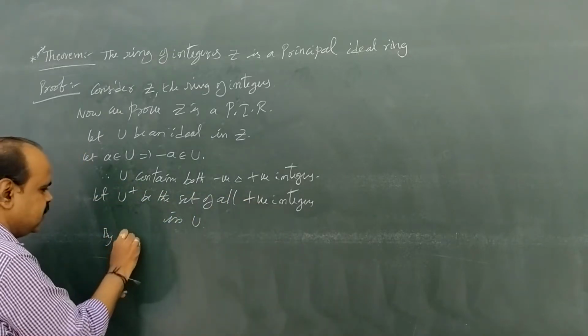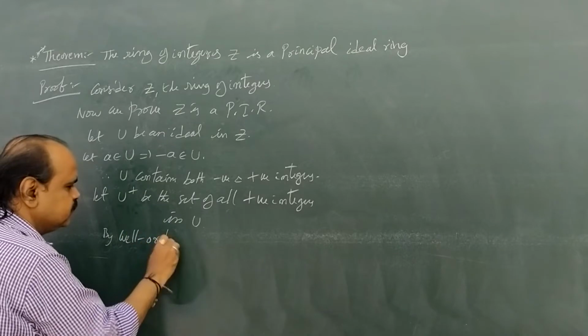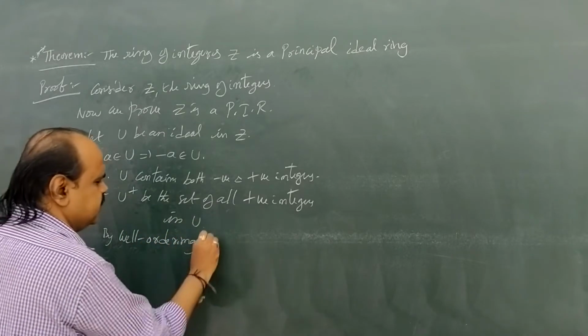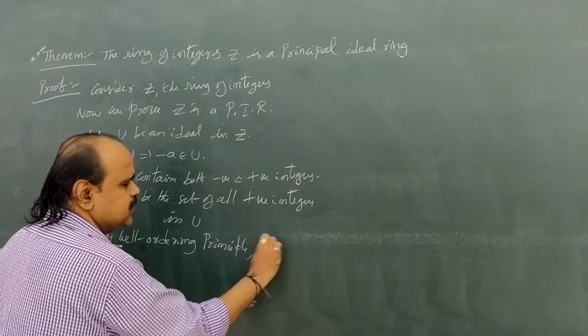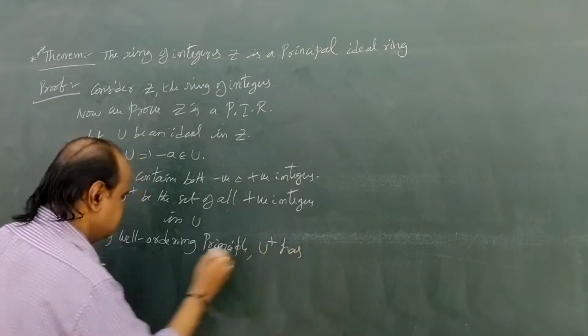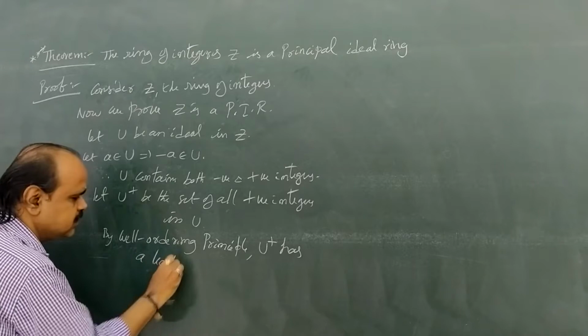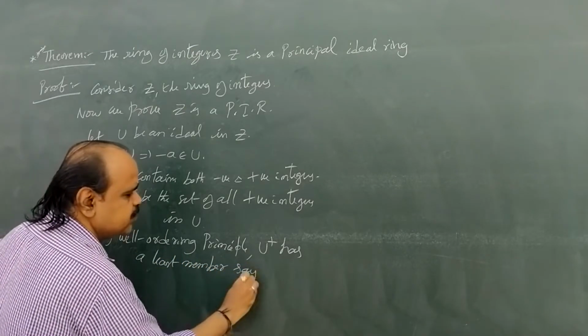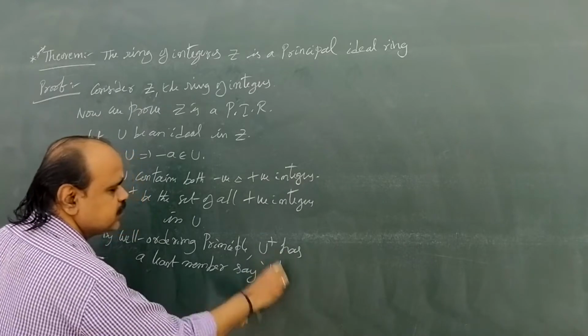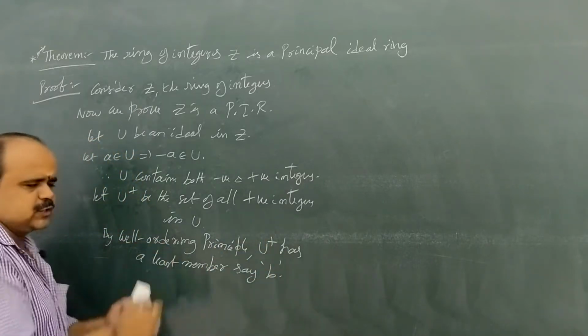By the well ordering principle, U power plus has a least member, say it be small b. So what is the well ordering principle?